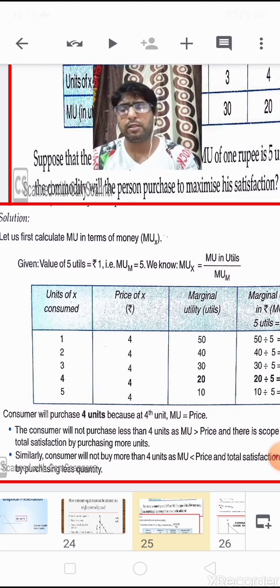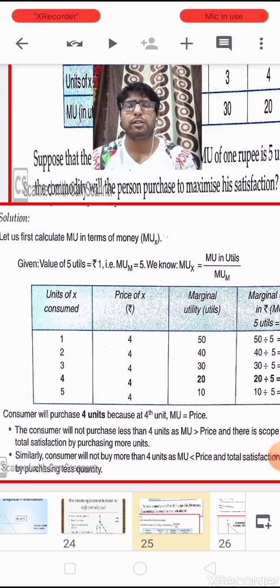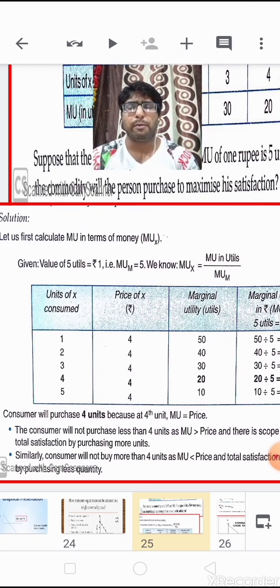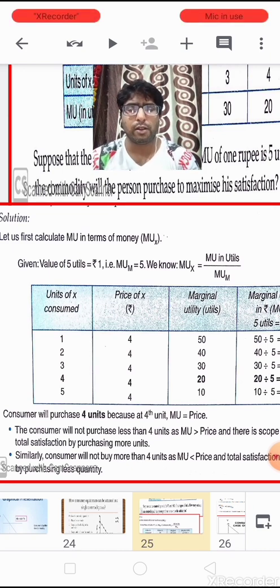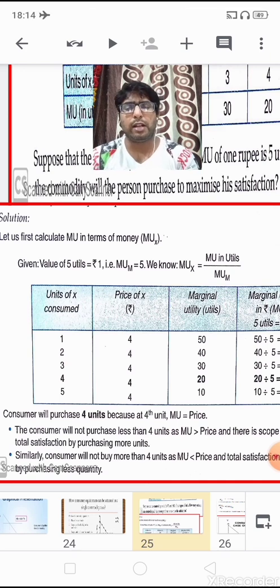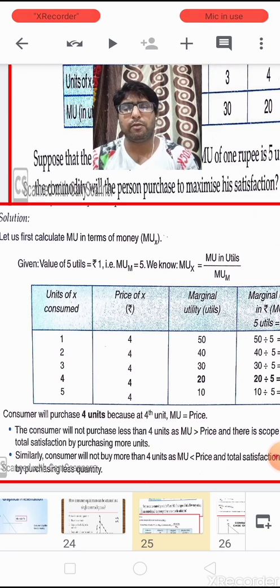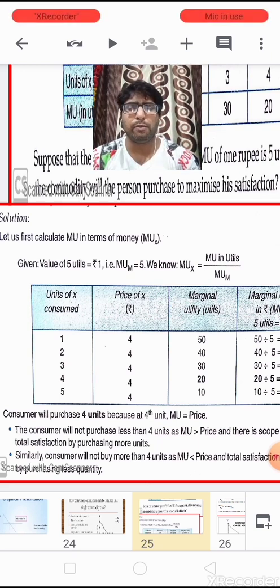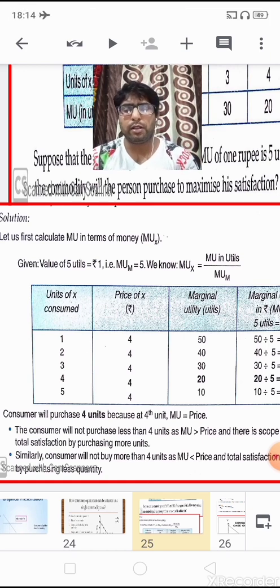Here it is saying that from every 5 utils a consumer is getting 1 rupee of satisfaction. It means MUM is equal to 5, and we know that marginal utility in terms of utils can be converted into money by MUx divided by MUM.